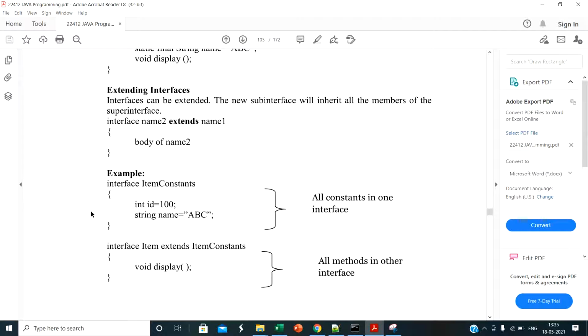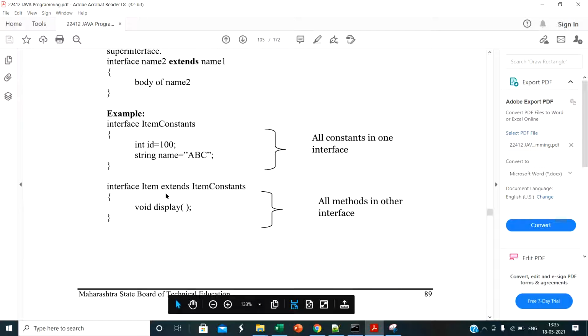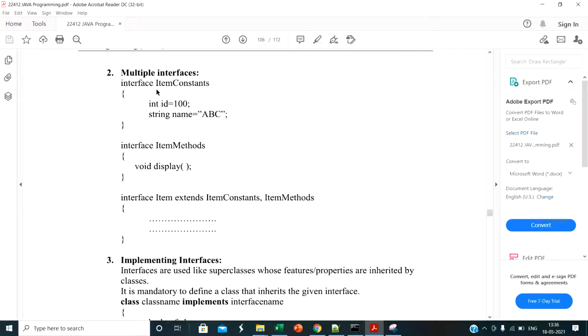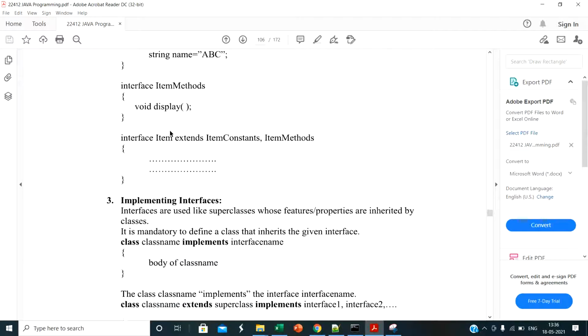And how we can also implement the concept of inheritance using interfaces is given in your manual. Multiple inheritance: here is one example of multiple inheritance. Interface ItemConstant, and in that interface first id is defined. Id is one static variable, and then String name is also another static variable.